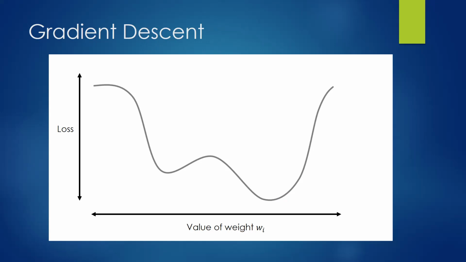So for those who don't know, a local minimum is a point in the graph where there is a valley, but it's not the absolute lowest in the graph. Right here would be an example of a local minimum. For instance, if we had our weight up here and we said, which direction do we want to move it? We want to move it to the right, so loss would decrease. And we say, let's do it again, and we get stuck here. That's a bad optimization. We want to find the absolute minimum.